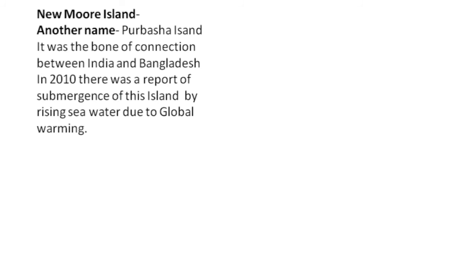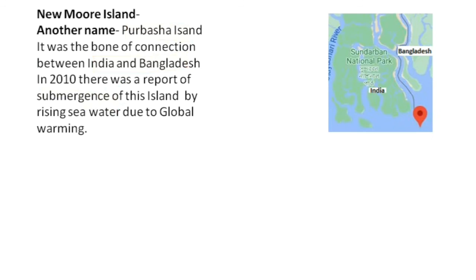Another important island of the Indian mainland was New Murray Island. It was also known as Purvasha Island. It was the bone of connection between India and Bangladesh. In 2010, there was a report of submergence of this island by rising seawater due to global warming. Now, for greater clarification, just have a look here in this map. Here, all of you can see this one was New Murray Island. Here we have the parts of the Indian subcontinent, and here we have the parts of Bangladesh. So, this island was the bone of connection between these two regions, that means India and Bangladesh.